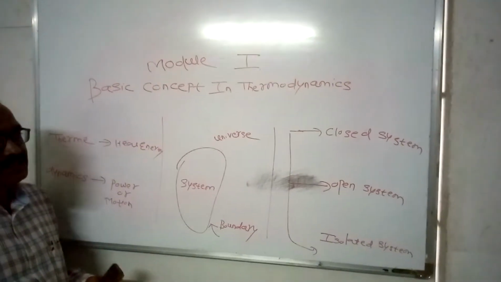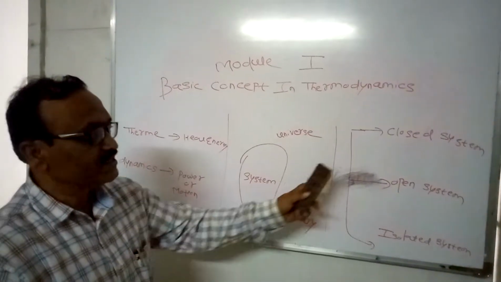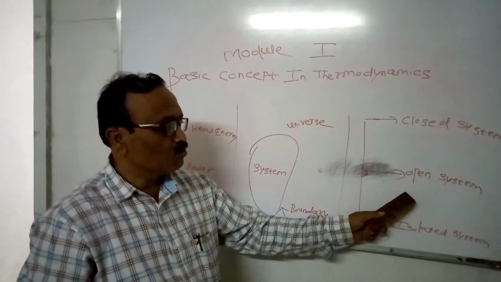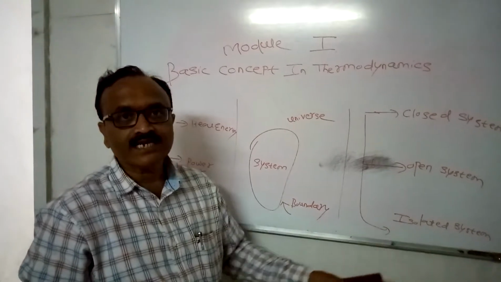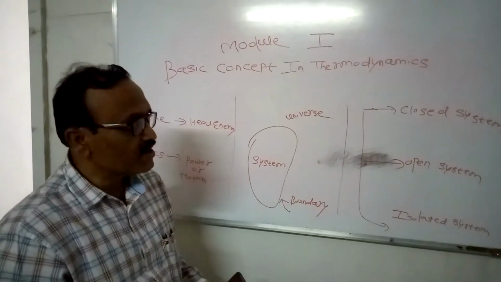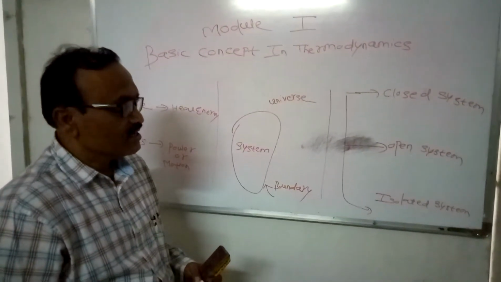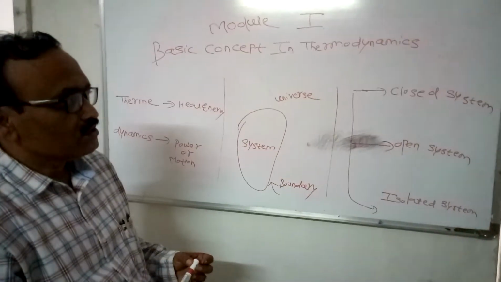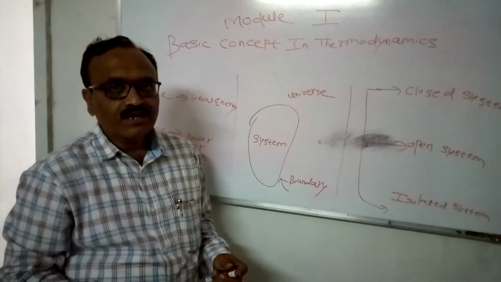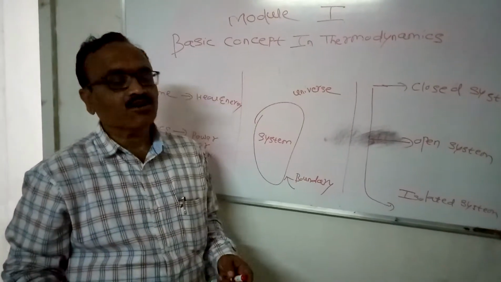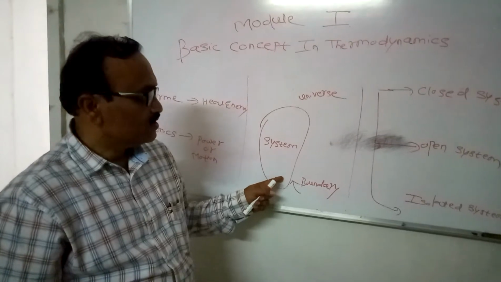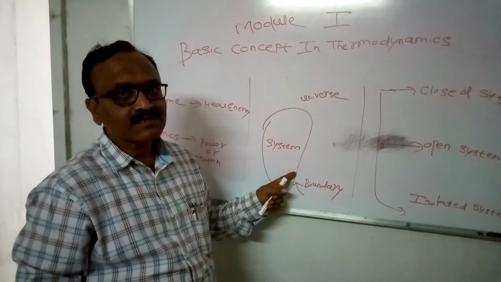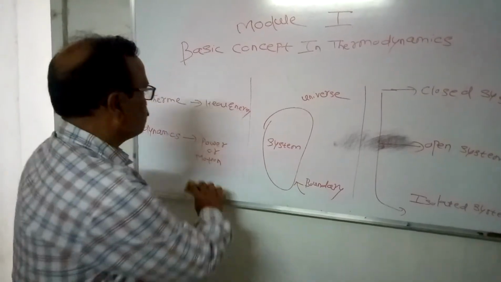Now thermodynamic systems can be classified into three different types: closed system, open system and isolated system. Now let us see one by one the different properties of these systems. In a closed system, only heat and energy can cross the boundary. No exchange of mass happens in the closed system.